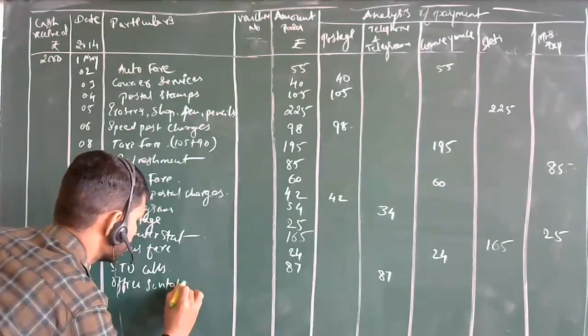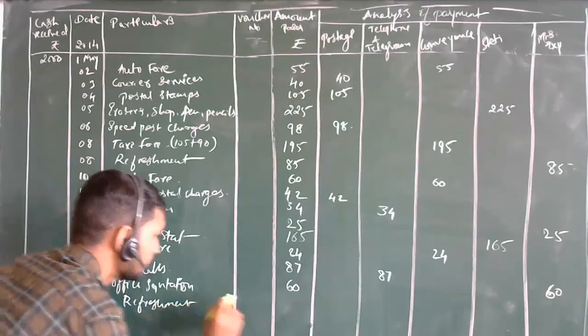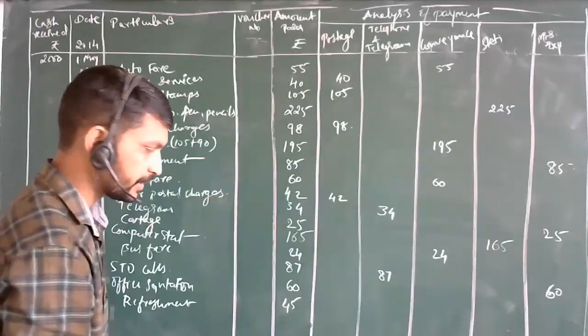Sanitation. How much rupees? 60. Okay. 36 plus 24. This will be coming under miscellaneous. Okay. Next, 22, refreshment, sir. How much rupees? 45. Where will you be taking it? Miscellaneous will come, sir. Miscellaneous only. 45 rupees.